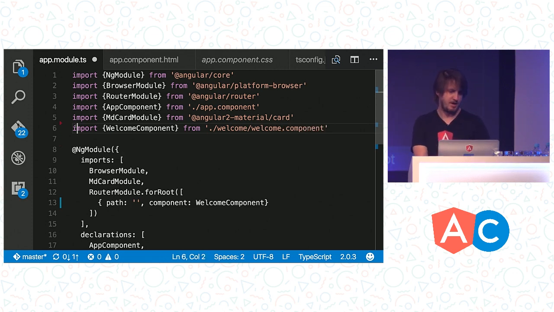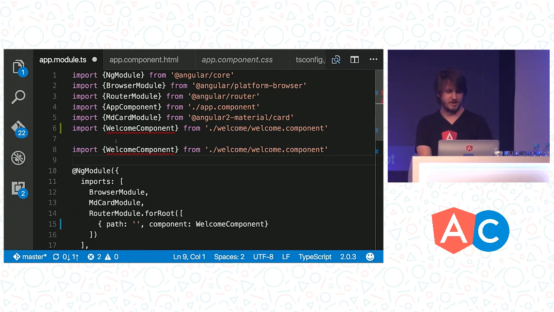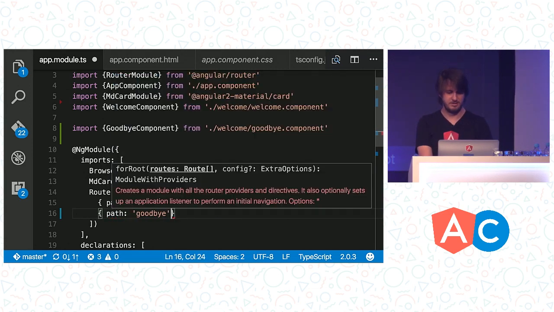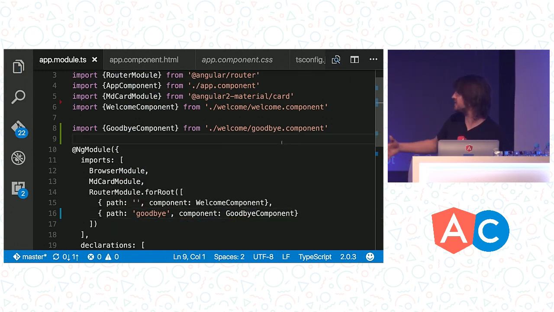Welcome.components, cool. And we'll cheat and do a bit of copying and pasting, and I'll grab my goodbye components from goodbye.components. It's there. See, I told you I wasn't going to forget that one. And then we'll go ahead and add a path to say goodbye, and we'll add a components in there. So the way we read this is basically when you go to a path that has an empty route, we'll go ahead and render the welcome component, or a route, I guess. We're using the router and the route today. And then we have a goodbye path, and when we have the goodbye path, we'll use the goodbye component.